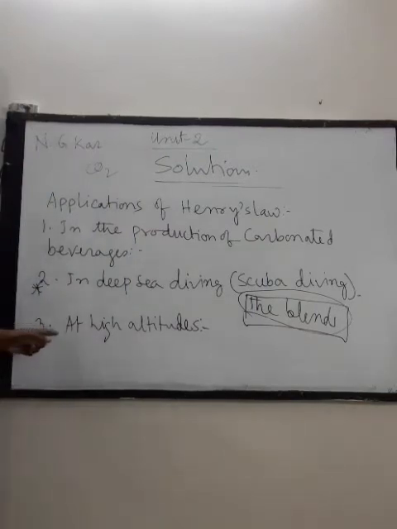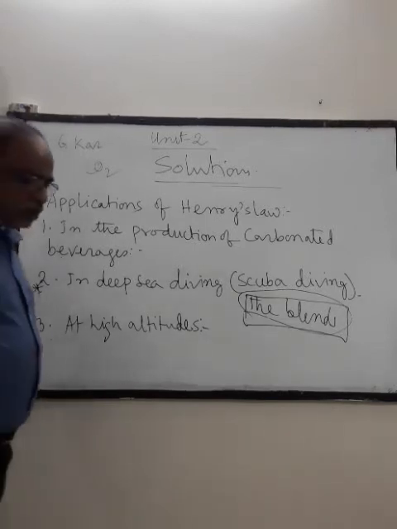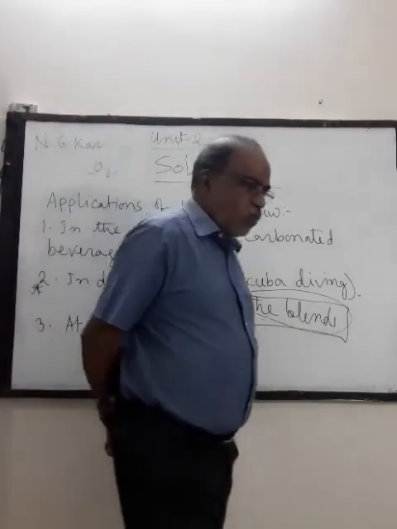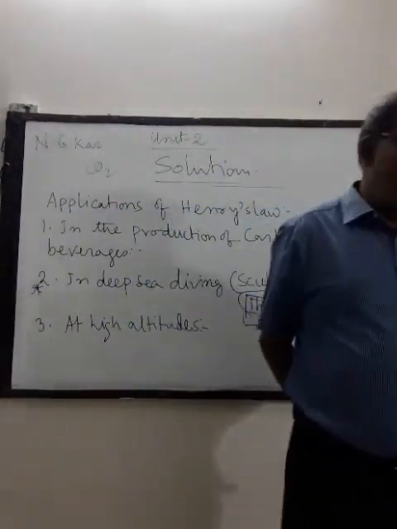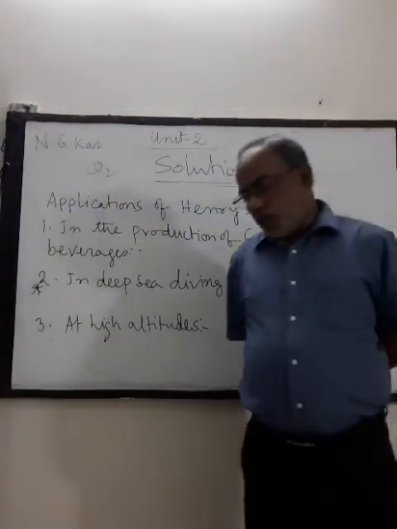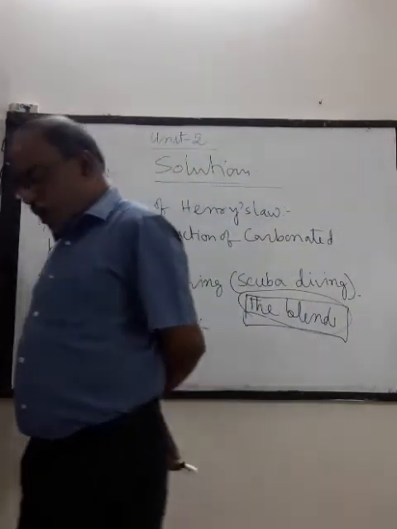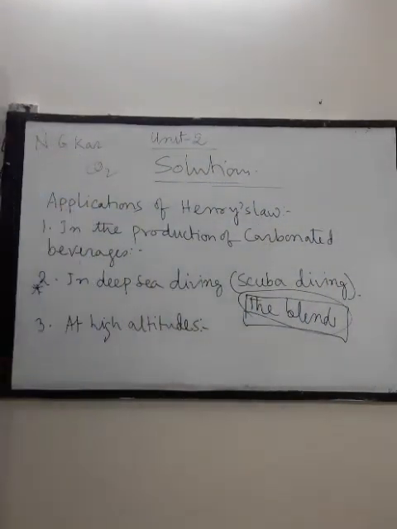Third application is at high altitude. At high altitude, the partial pressure of oxygen is very low. So less oxygen is available for respiration. When climbers move in the mountains or at high altitude, there is less oxygen in the body.